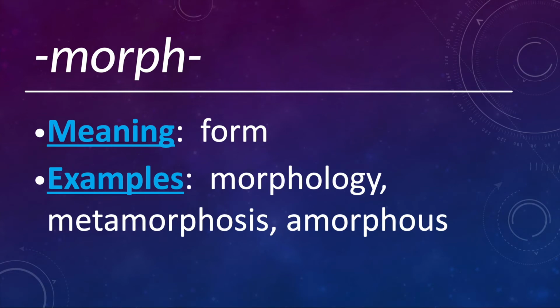Morph means form. So morphology, ology is the study of, so it's the study of forms, like the study of different shapes of organisms and things like that. Metamorphosis basically is a change in form. And then amorphous means without form. So if something's amorphous, like a blob, it has no particular form.